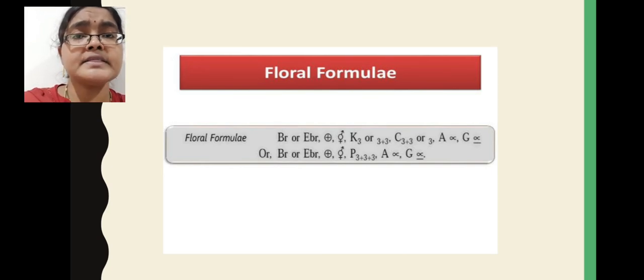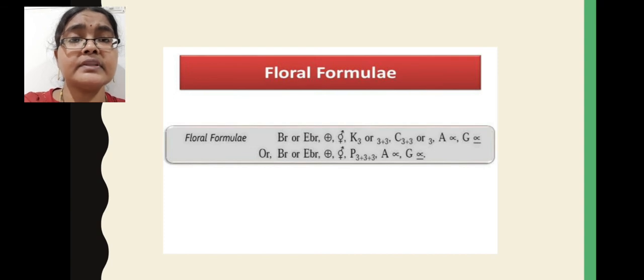Next, andrecium comprises numerous stamens. So andrecium, which is denoted with capital A, and numerous stamens, that is denoted with infinity symbol. Next, gynoecium also comprises numerous carpels. Gynoecium is denoted with capital G, and numerous carpels are there, that is mentioned with infinity symbol. This is the floral formula of Anonaceae family.